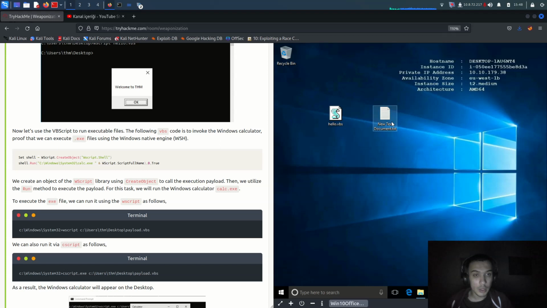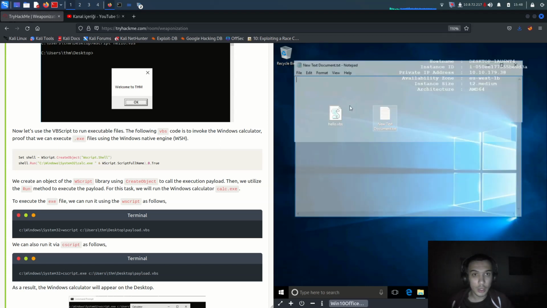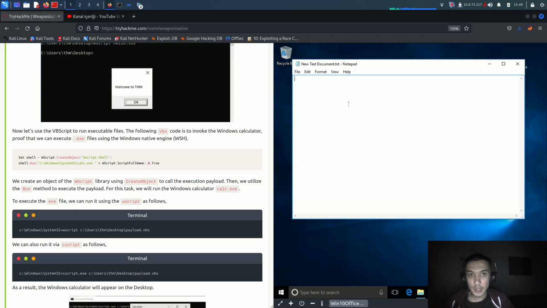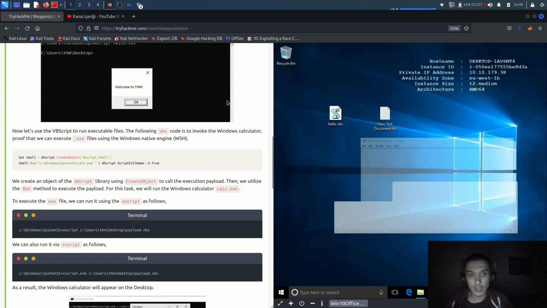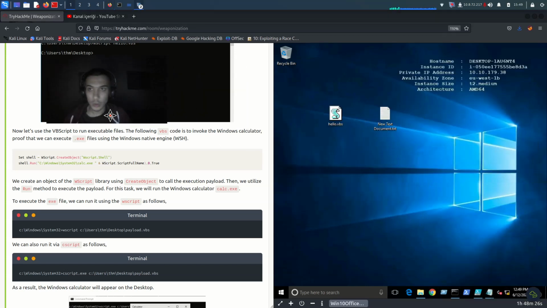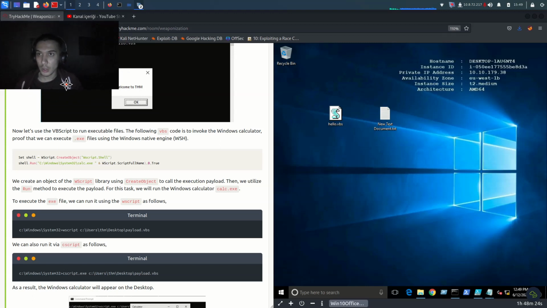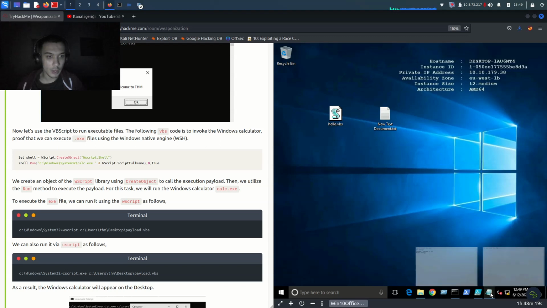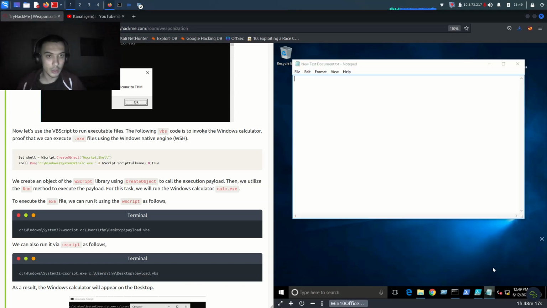Let me come over there, and if I paste, can I paste there? I think it's working, but it's really slow because we're using the AttackBox. Yep, like that, and my new text document is over there.